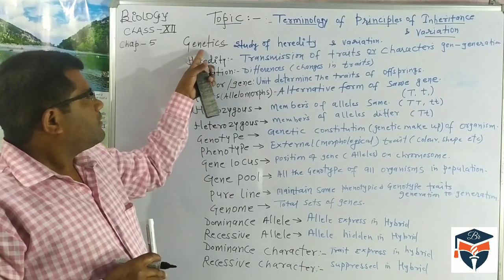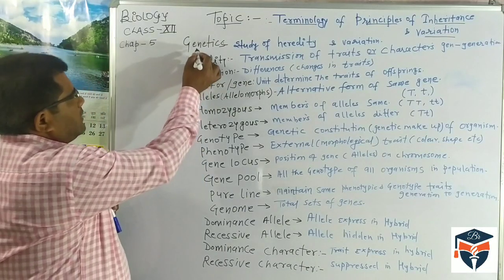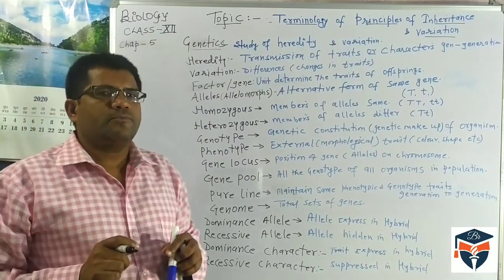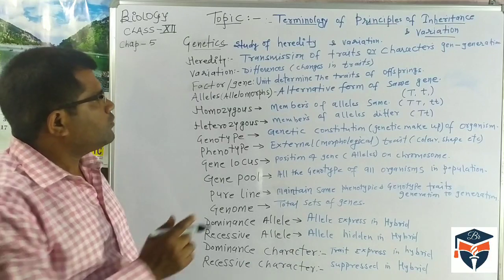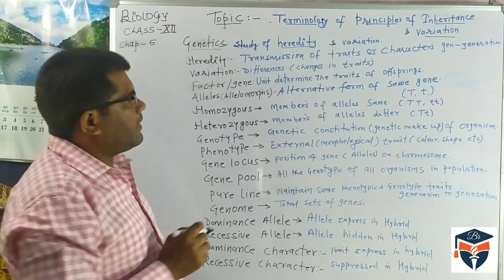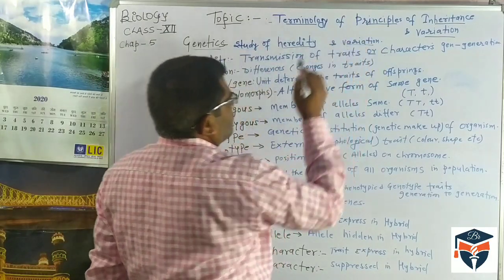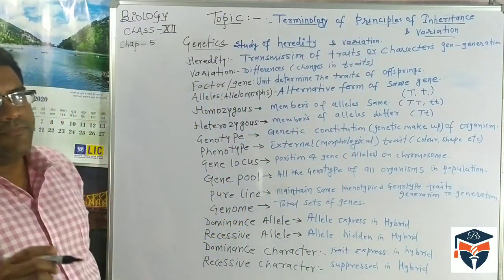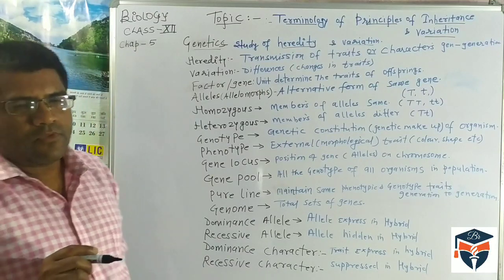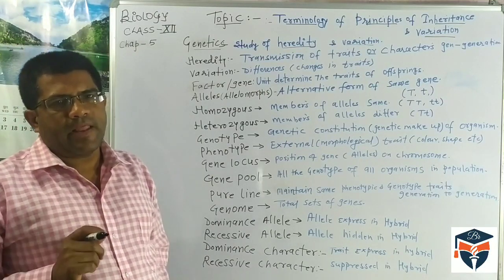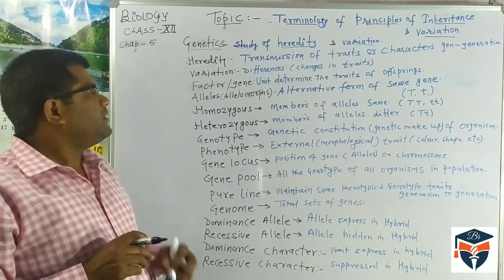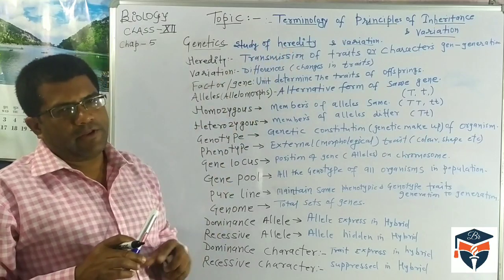The first important term is genetics. Genetics is a branch of science which deals with two things: the study of heredity and variation. Students, while we are alike with our parents, somewhere we have similarities with our parents, and this similarity is due to heredity.